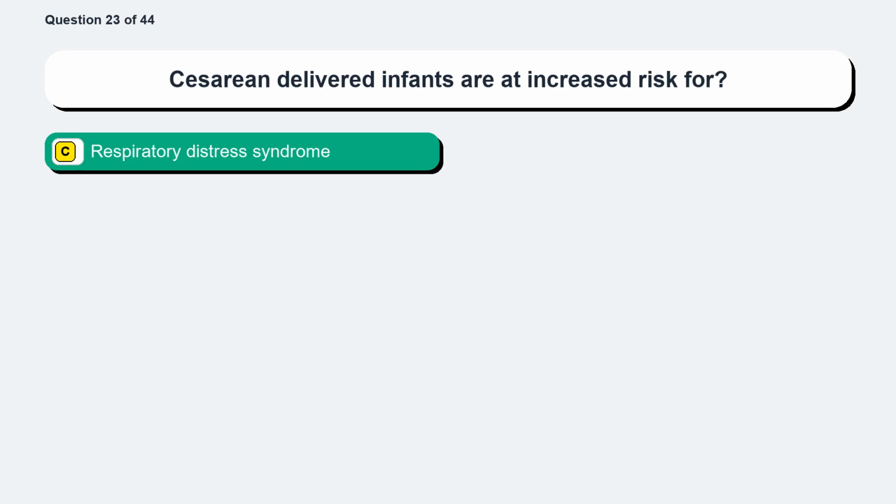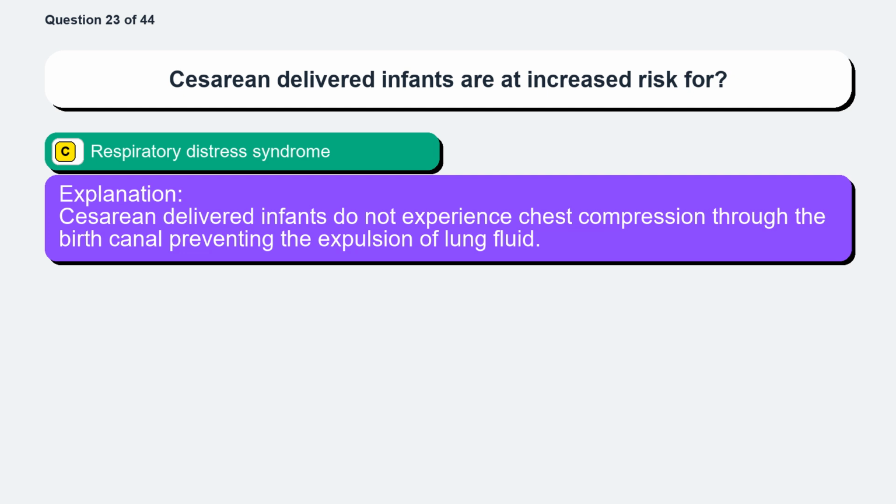The correct answer is option C, respiratory distress syndrome. Cesarean delivered infants do not experience chest compression through the birth canal, preventing the expulsion of lung fluid.